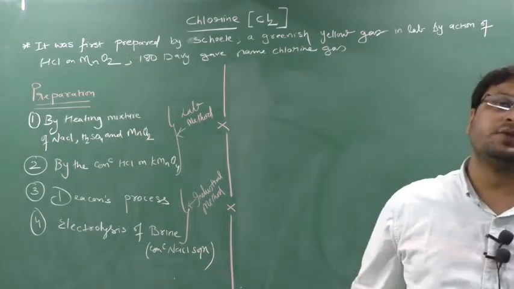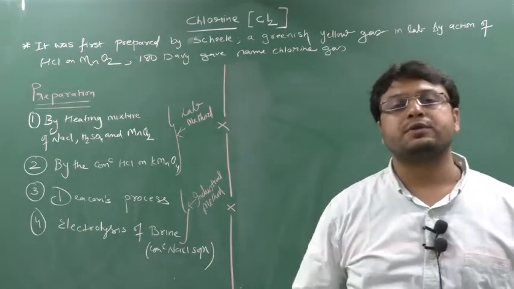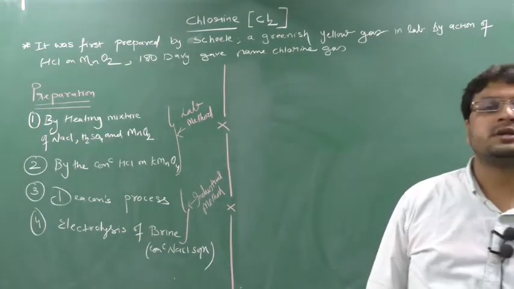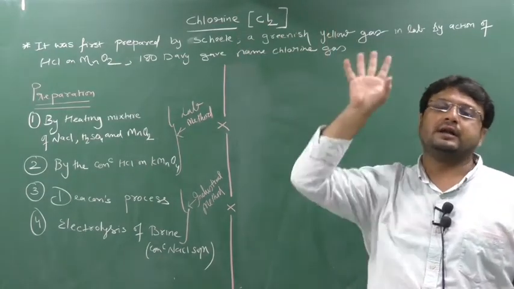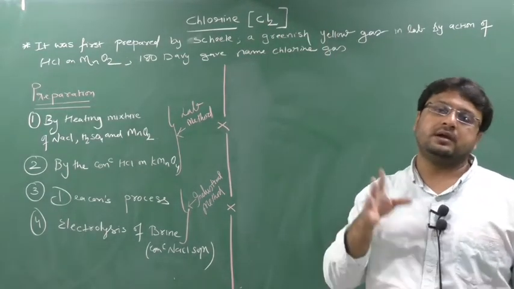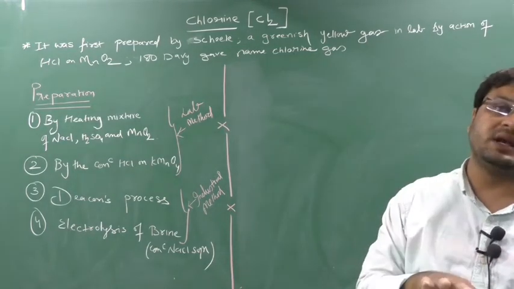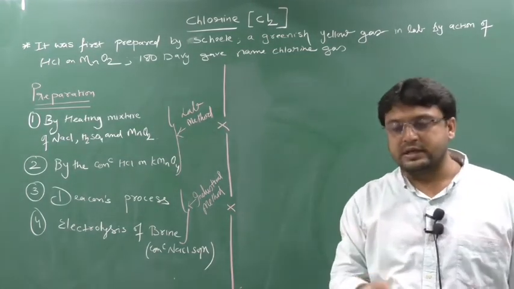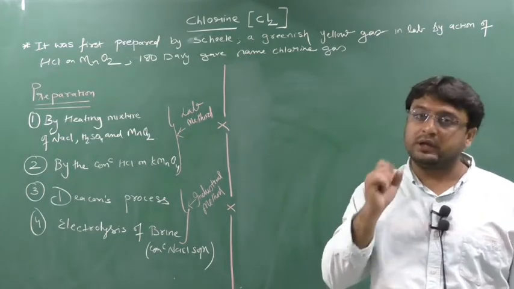This chlorine was first discovered by the scientist Scheele. Scheele was very free. He went to the laboratory, took HCl and reacted HCl with MnO2. When he reacted the HCl with MnO2, he saw one green colored gas, but he could not give it a name.